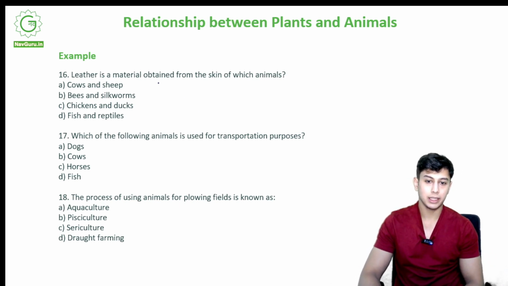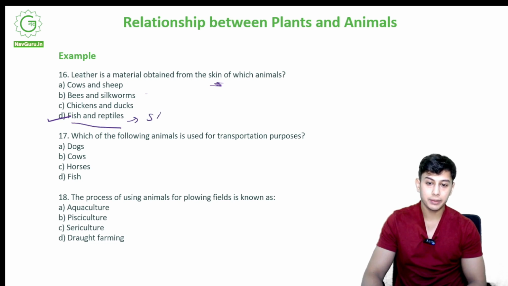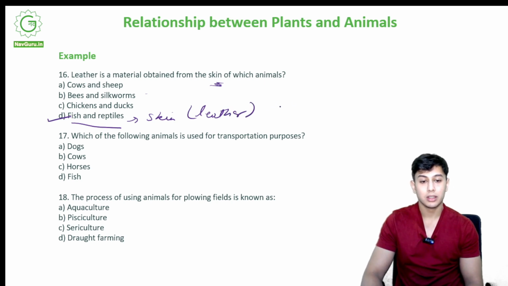Leather is a material obtained from the skin of which animal? We all know leather: leather belts, leather shoes, leather sofas and all. These are obtained from the skin of which animals? Cows and sheep, bees and silkworms, chicken and ducks, fish and reptiles. So it is fish and reptiles. Fish and reptile skin leather is used in fashion. It's used to make ornaments, clothes, belts, shoes, whatnot.